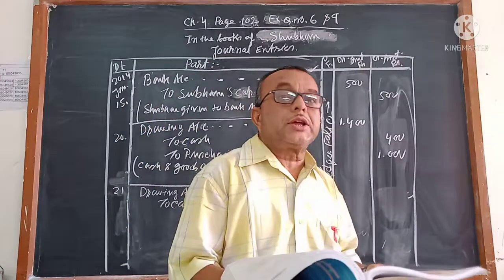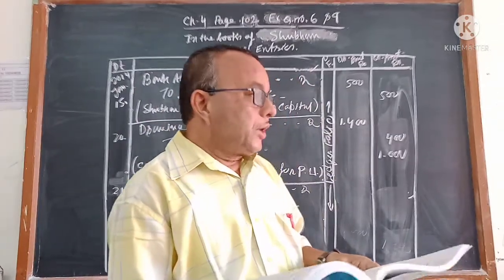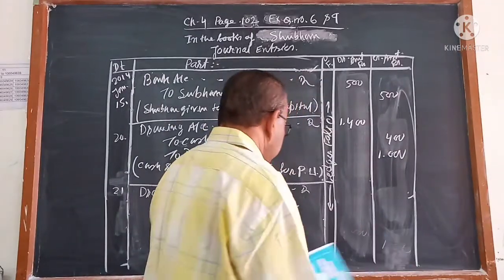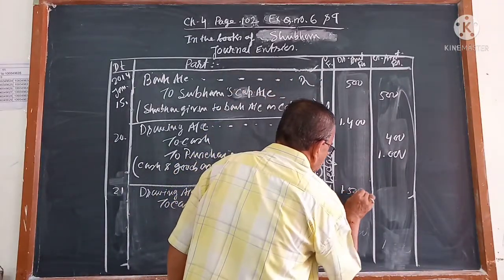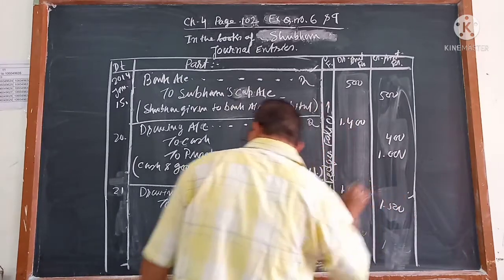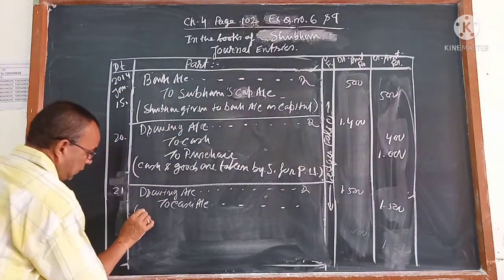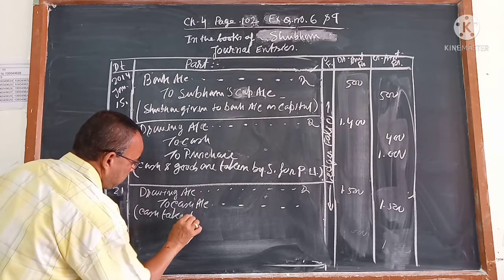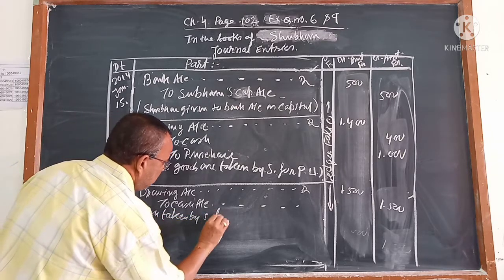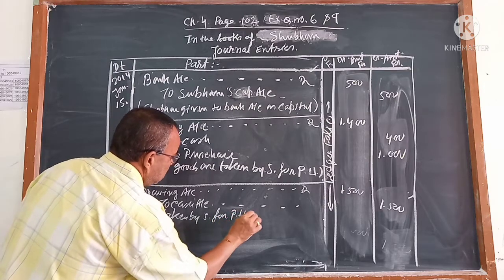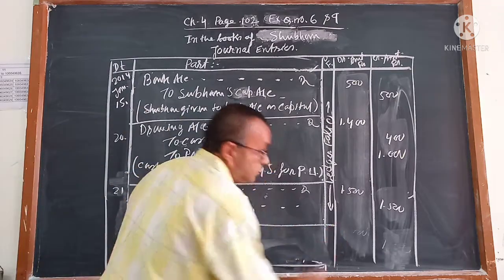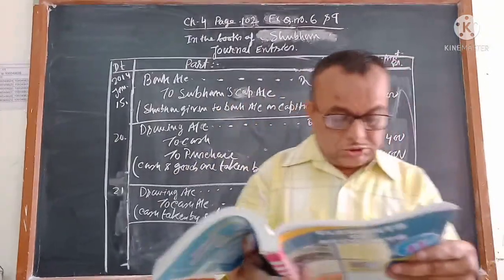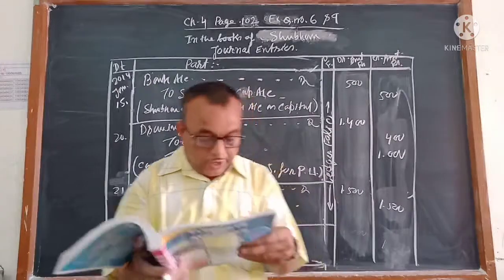I write that he has taken the money from the business for his own purpose. That is 1500. This is also cash taken by Shubham for personal use. I wrote PU, you write the full form, personal use.